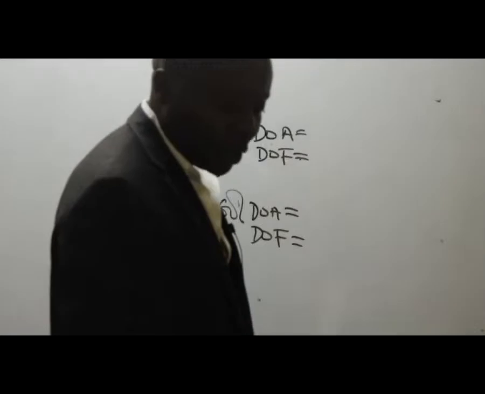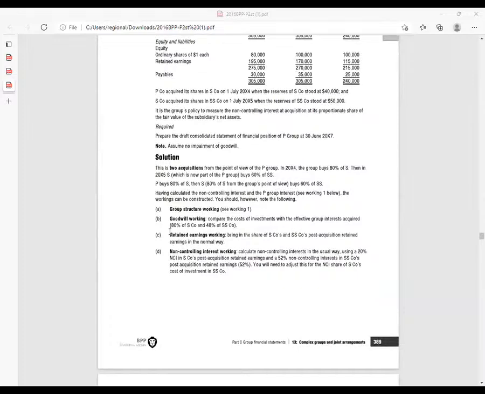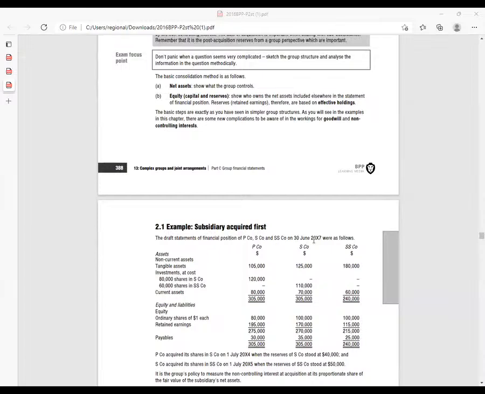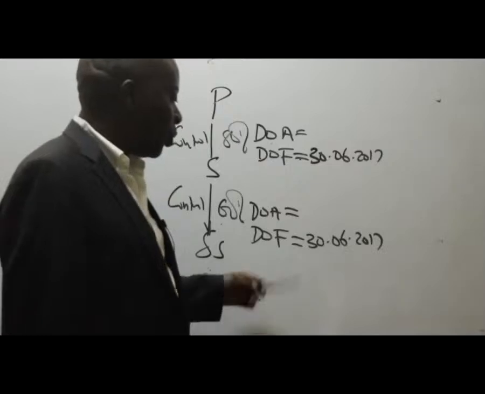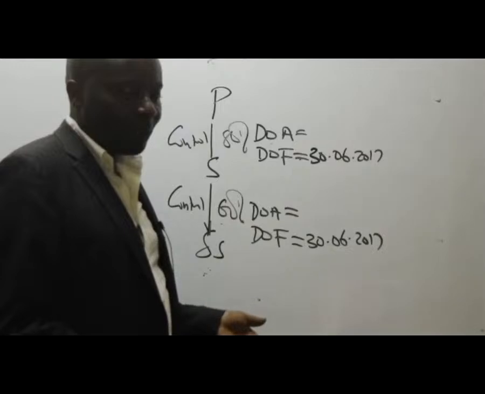So date of financial statements is normally quite easy for us to pick. The date of the financial statements given is here. What do we have here? Somebody? S company, 30th June, 2017. The date of the financial statements has got no controversies at all. You simply pick the date of financial statements from what is given up there.